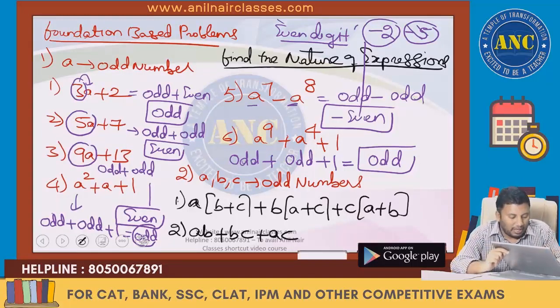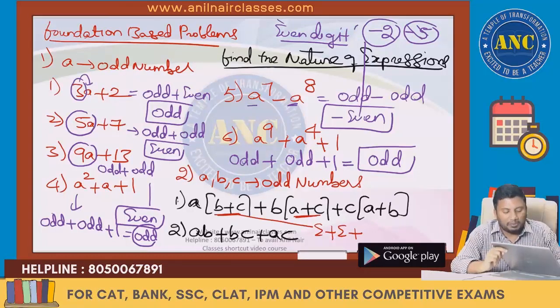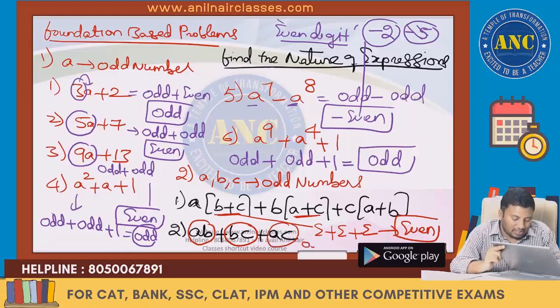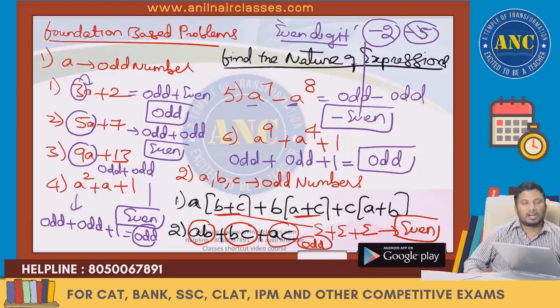Next one. B and C are odd, odd plus odd is even. A and C are odd, odd plus odd is even. A and B are odd, odd plus odd is even. Even plus even plus even is an even number. Odd into odd, odd. Odd plus odd, even. Even plus odd, odd. I hope all the problems are clear to you.